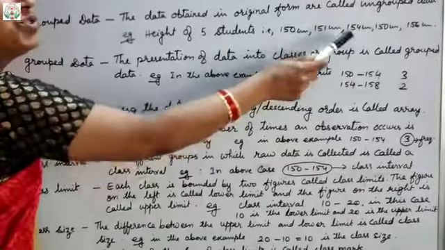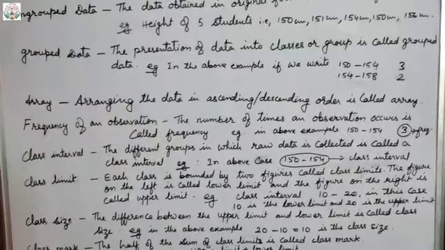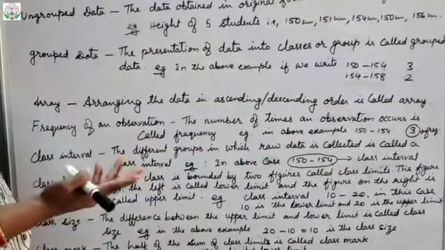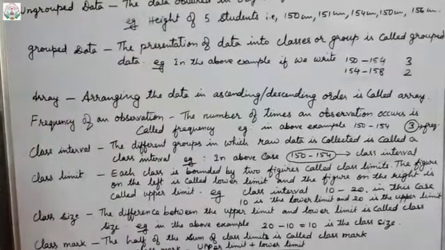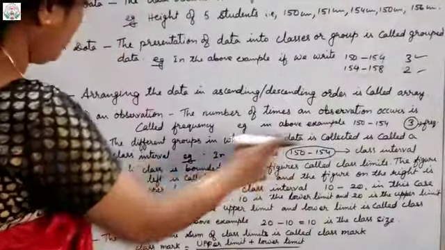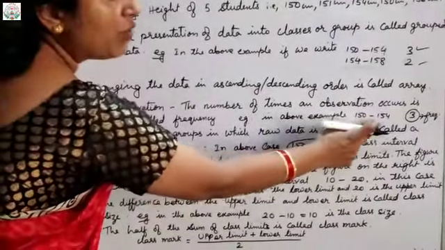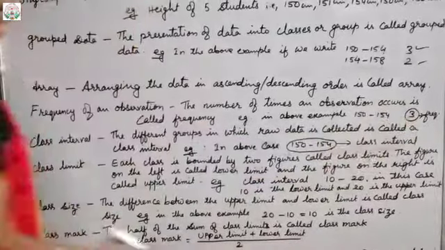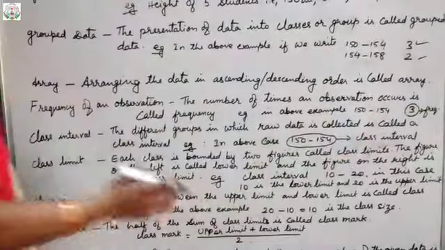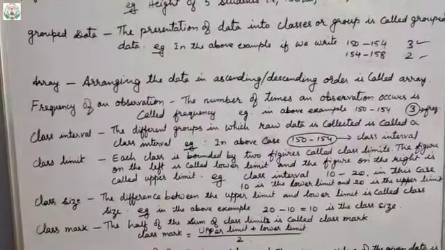So this number of students will be our frequency: how many times, in that particular group, the number of students are there. So here you can see what is given in frequency. In the above example, with heights between 150 to 154, how many students are there? 3. So 3 will be our frequency.